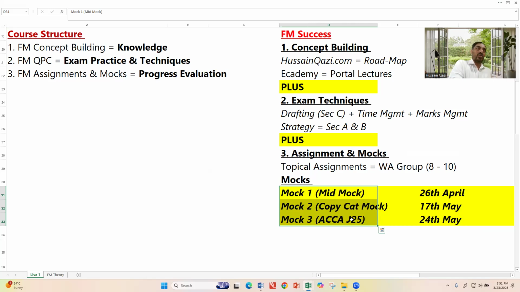Whether the mock goes right or wrong depends on the situation. No worries about that. Now the students ask, sir, will you mark this mock? Yes. Me and my admin team will mark that mock if you submit individually. The protocols of the mock I will cover later.